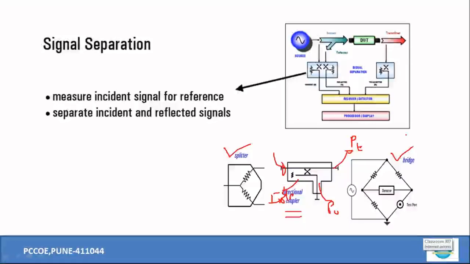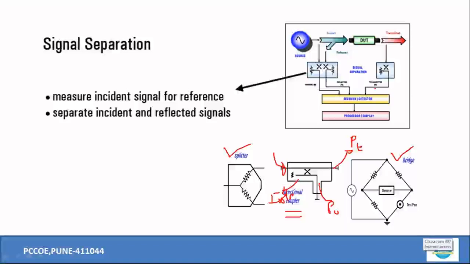Even one can have bridges as the power splitter, because finally we are interested in PR, PT, and PI, right? That we have seen in the light analogy: incident energy, reflected energy, and transmitted energy. These are known to us. All the other parameters that we saw at the beginning, on the left hand side of the device, are reflected parameters, and on the right hand side of the device under test are transmitted parameters.